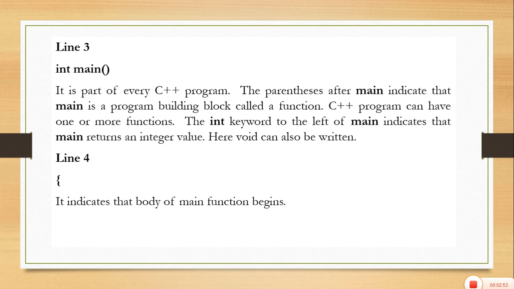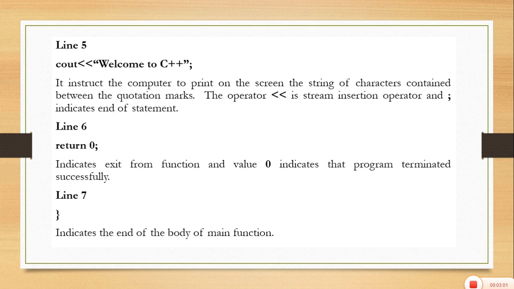Line number 4 is the curly bracket written over here. It indicates that the body of the main function begins here. Now let's see cout with this insertion operator. The material written within the double quotes will be printed as it is.